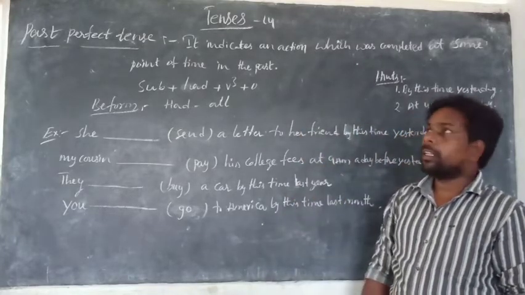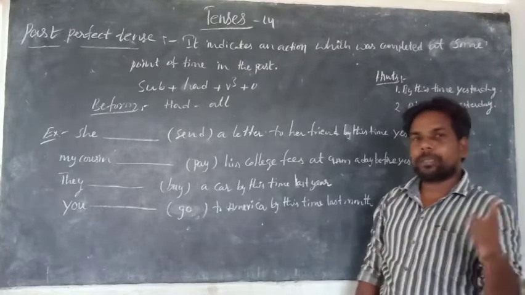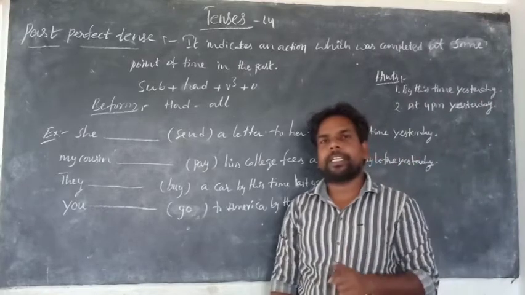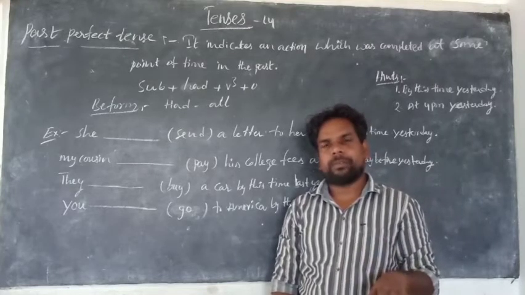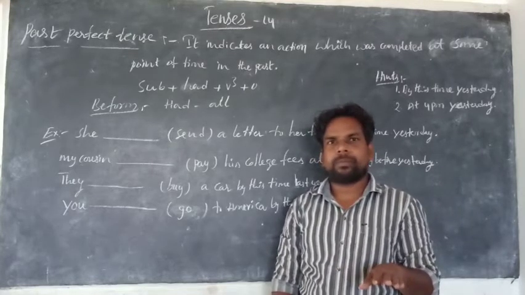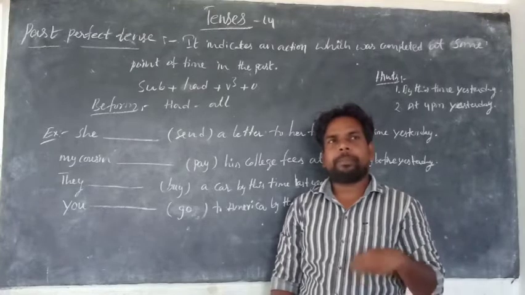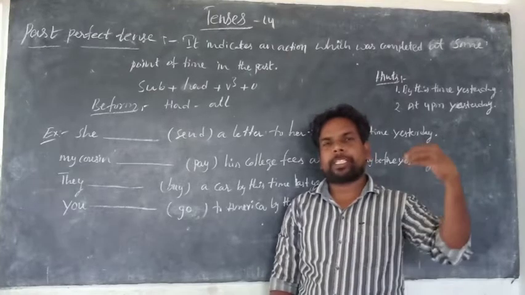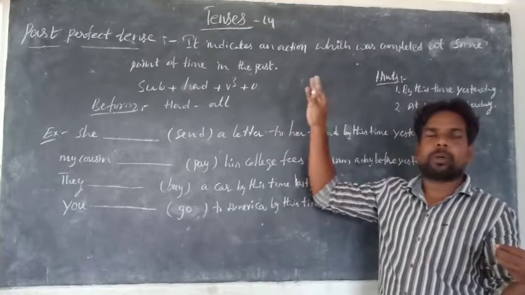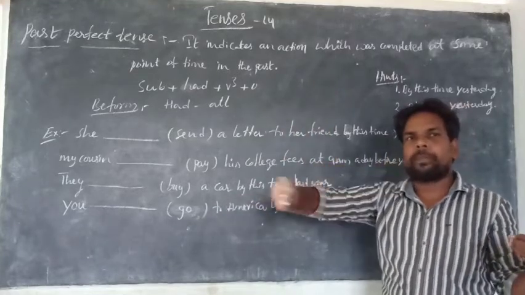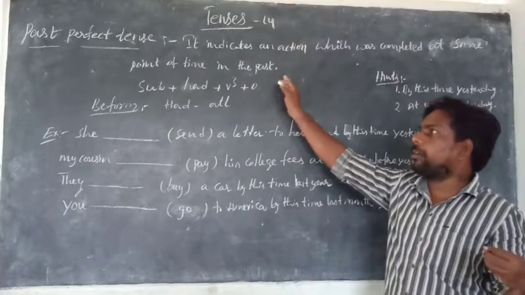Is it clear? The difference between the present perfect and past perfect is that present perfect indicates an action which has completed just now. Okay? Present perfect is used for actions that have just been completed. Past perfect is used for actions completed at some point of time in the past.